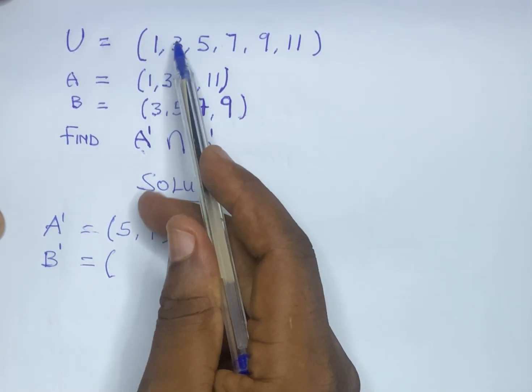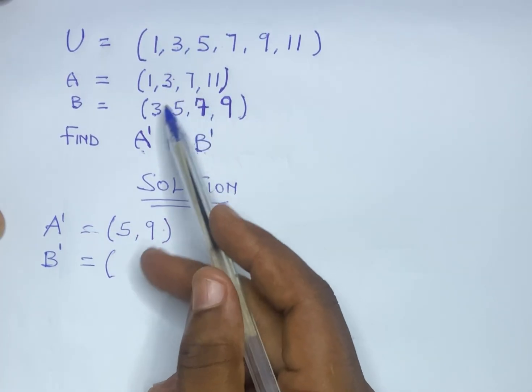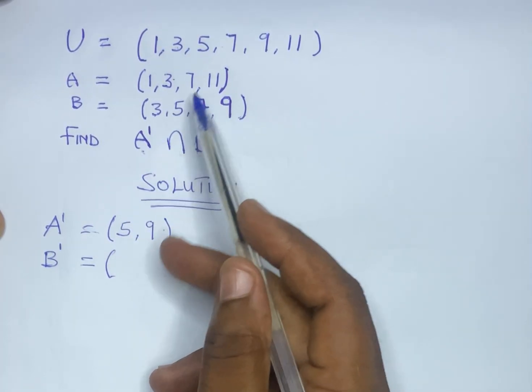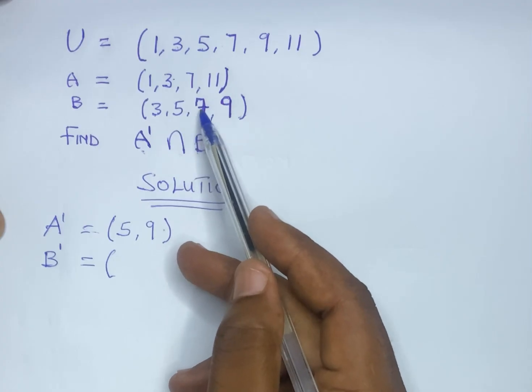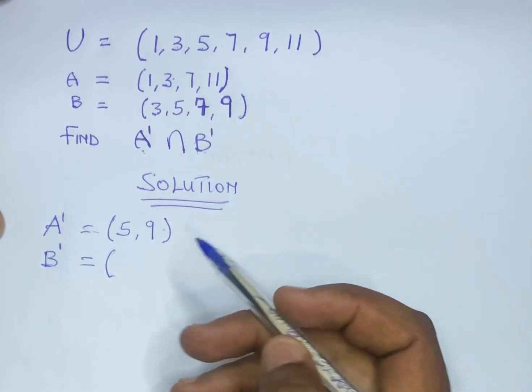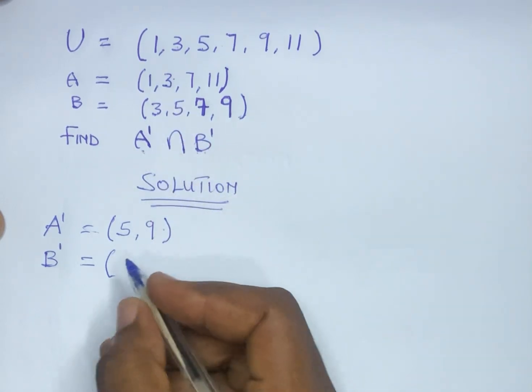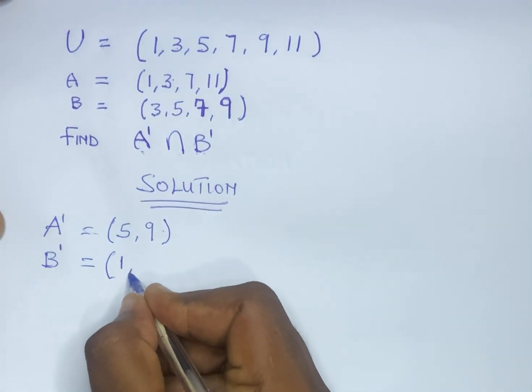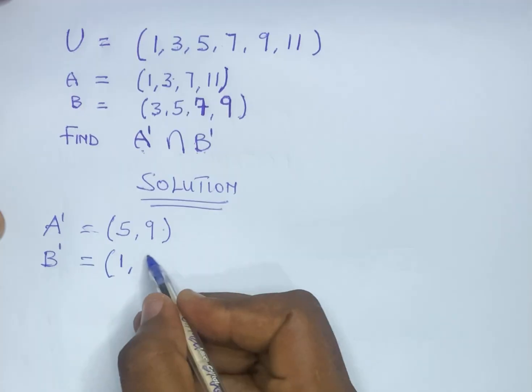So 3 is here, it's also here, so it means 3 is not part. 5 is there, it's not part. 7 is also there, it's not part. And 9. So B complement is 1 and 11.